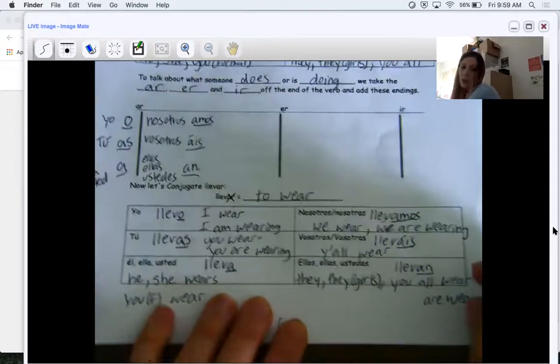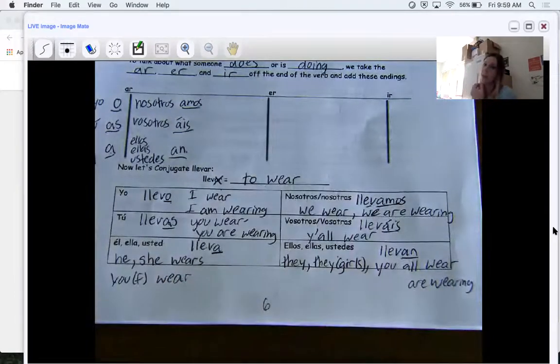Okay, so all of these forms also can imply the ing form that we do in English when we say like I'm running, I'm eating. Well, when I say yo llevo, that can mean I wear or I am wearing, and it can also mean I bring or I am bringing, because llevar means two different things depending on the sentence.